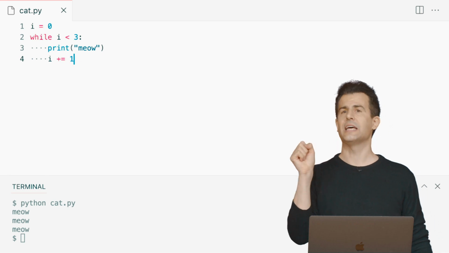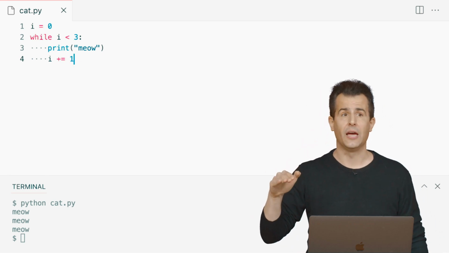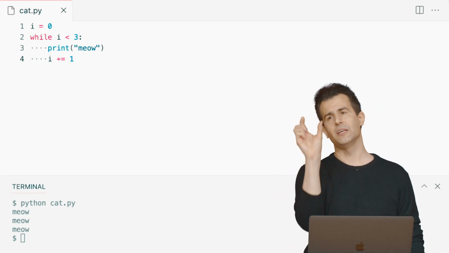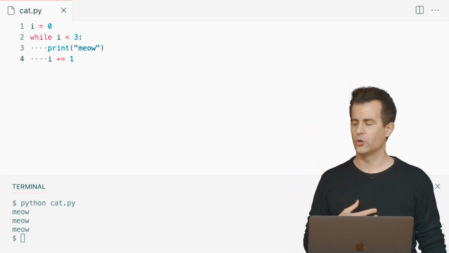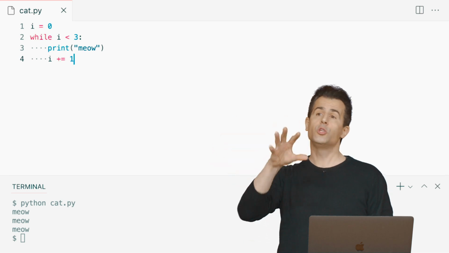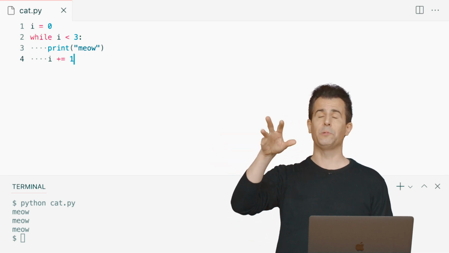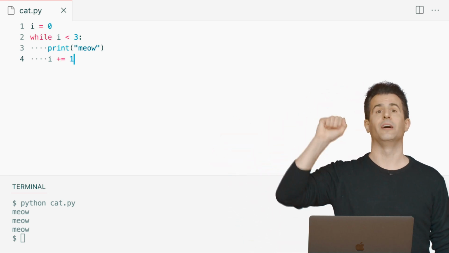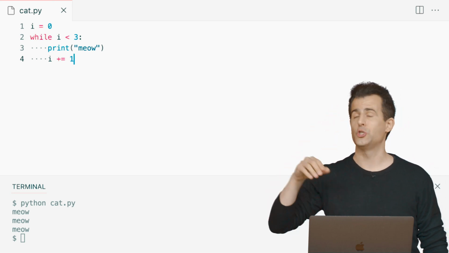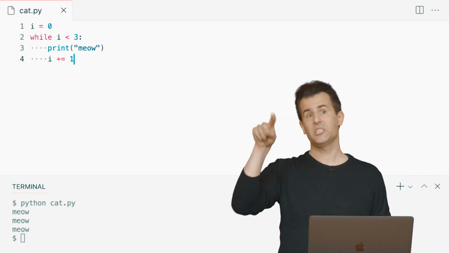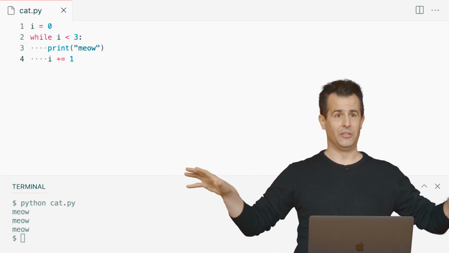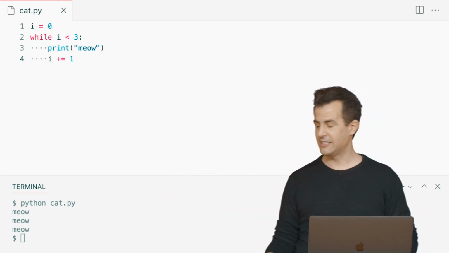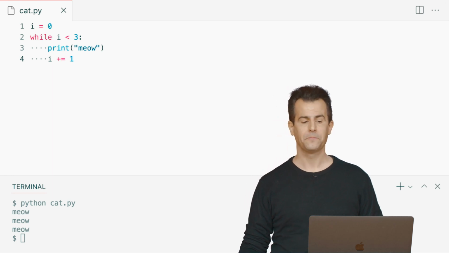This is a special syntax that says the exact same thing, increment I, but it does it with fewer keystrokes. It's just a little more pleasant to type and a little faster to read. It's just a convention. Those of you who have programmed in C, C++, Java, JavaScript might have seen plus plus before or minus minus. Sorry, Python doesn't have it, so you cannot use that. This is as succinct as your line of code might get.